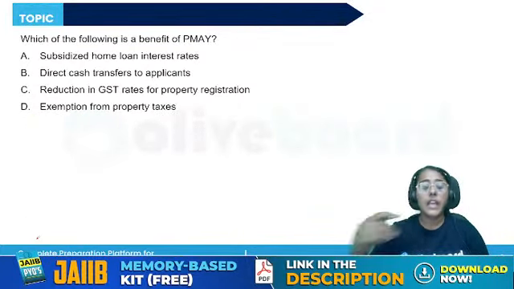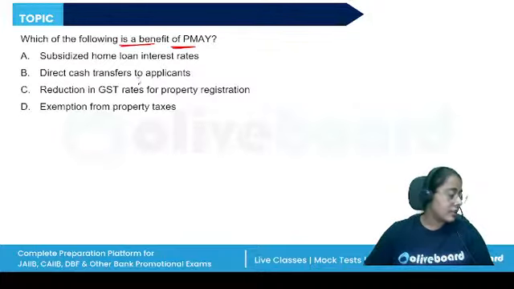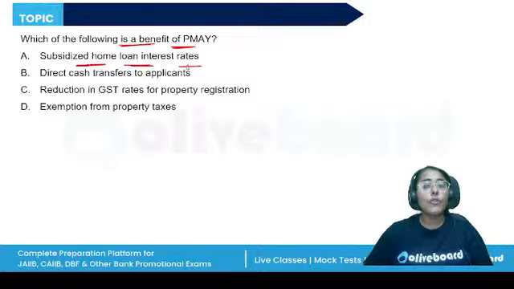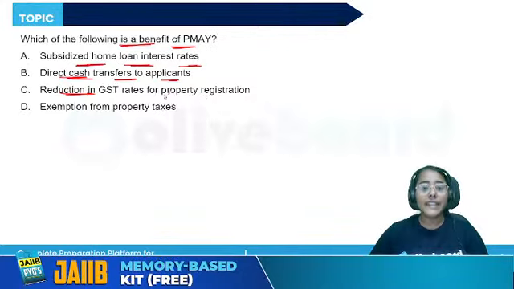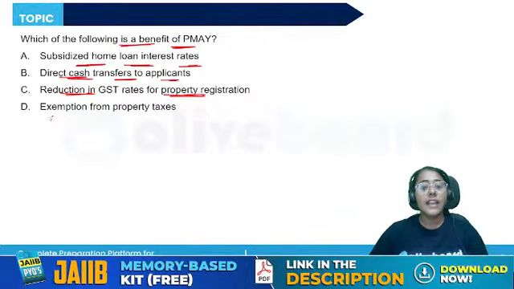Next question. Which of the following is the benefit of the Pradhan Mantri Awas Yojana? Subsidized home loan interest rates, direct cash transfer to the applicants, reduction in the GST rates for property registration, exemption from the property taxes.